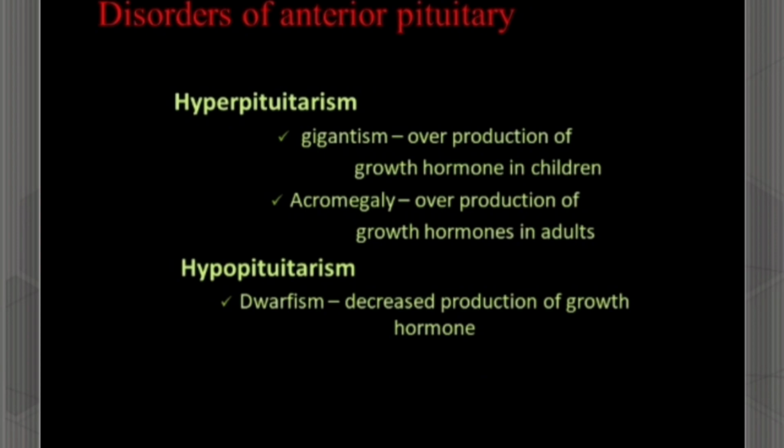The disorders of the anterior pituitary consist of two forms. First one is hyperpituitarism. It contains two. First, gigantism, is caused by the overproduction of growth hormone in children. Second, acromegaly. It is caused by the overproduction of growth hormone in adults. Second one is hypopituitarism. It may occur in the form of dwarfism, which is due to the decreased production of growth hormone.